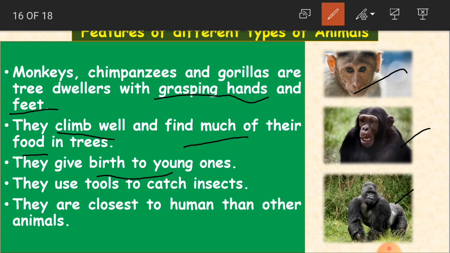They give birth to their young ones, and they use tools to catch insects. Tools are nothing but some types of objects, like stones, especially stones. They throw stones and use some wood which is available on the trees in the forest. They use these objects to catch insects, and they are closest to humans among other animals.